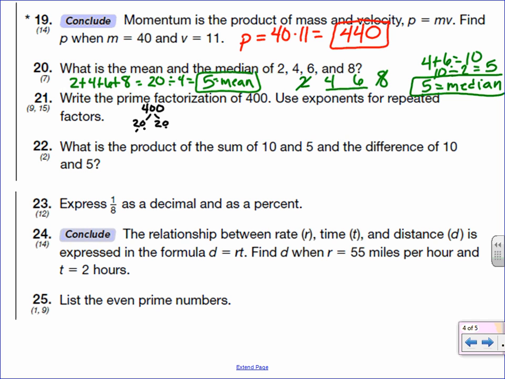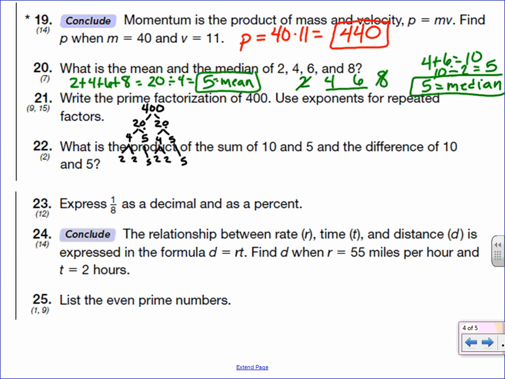And then two numbers that multiply to give me 20 are 4 and 5, and 4 and 5. 5 is a prime number, but 4 isn't. So two numbers that multiply to give me 4 are 2 and 2, and again 2 and 2. And 5 is just carry down since they're already prime.